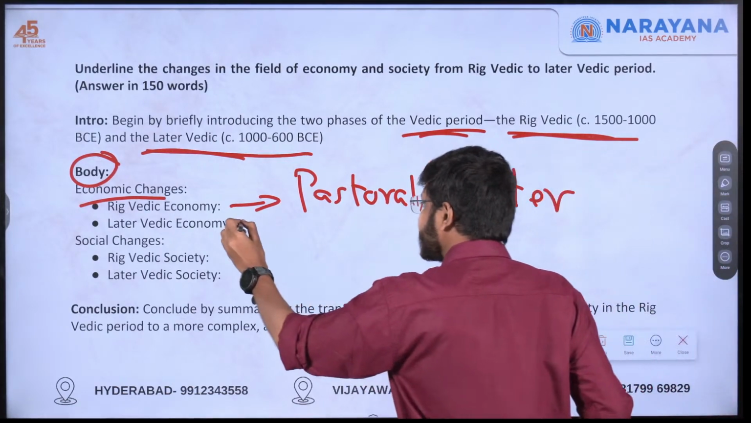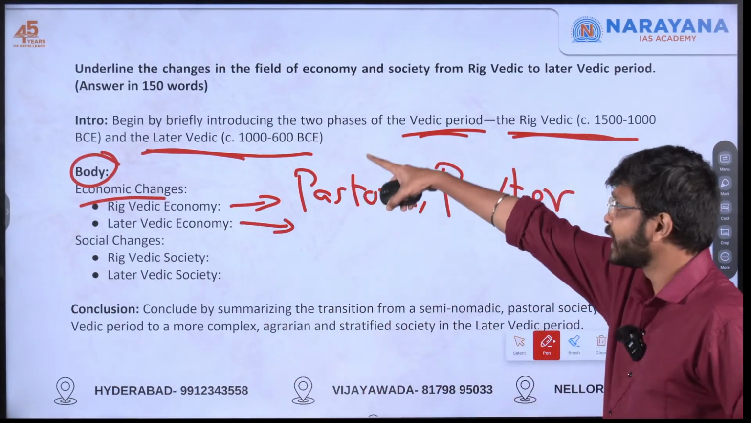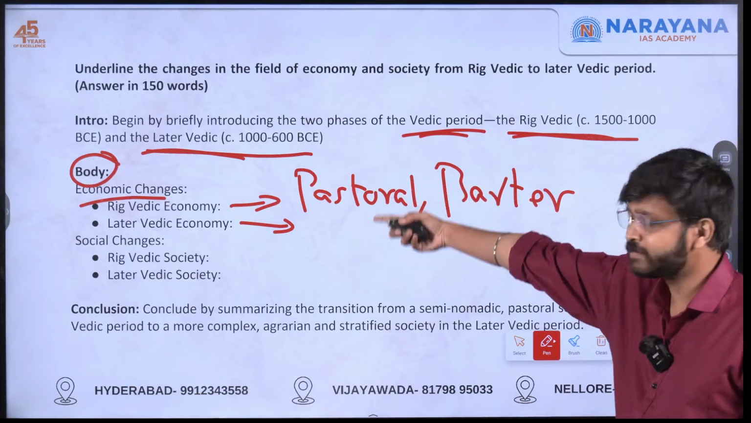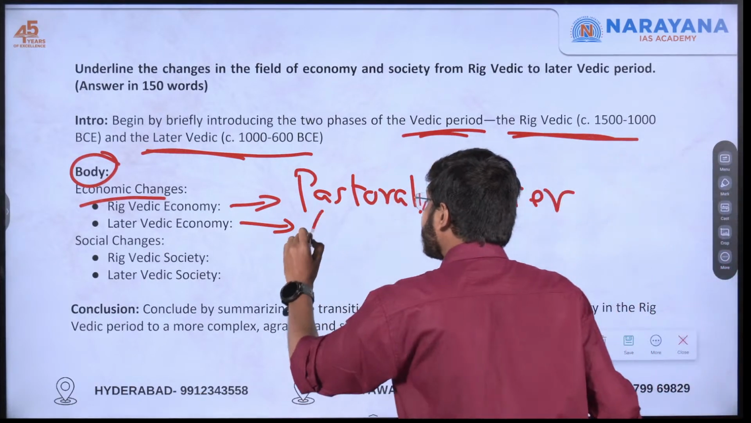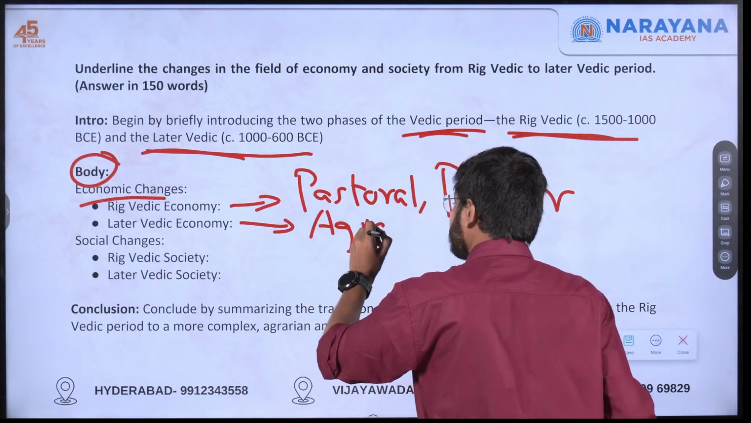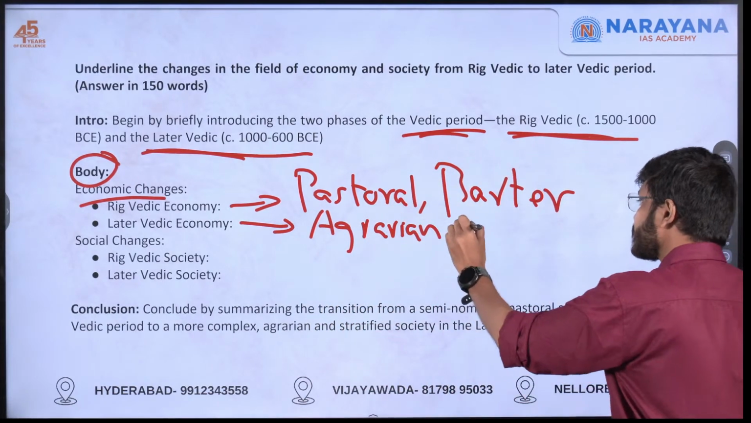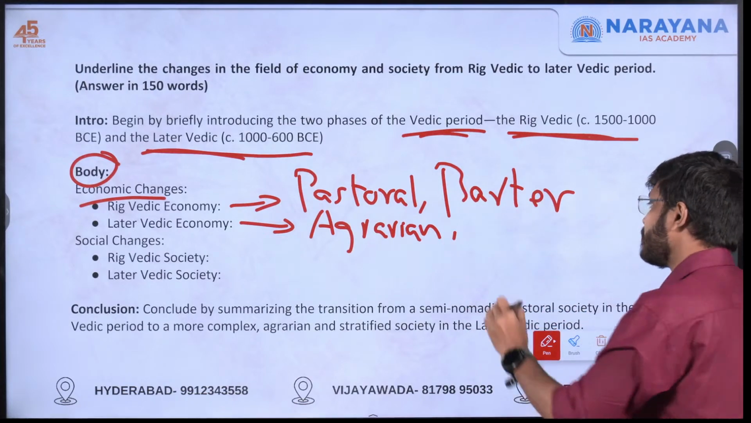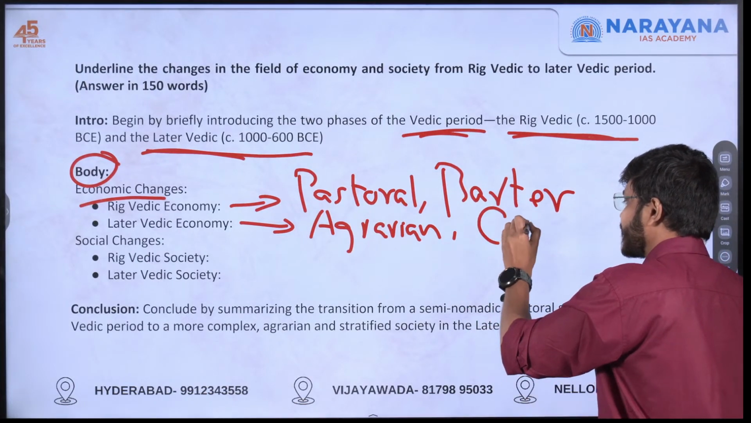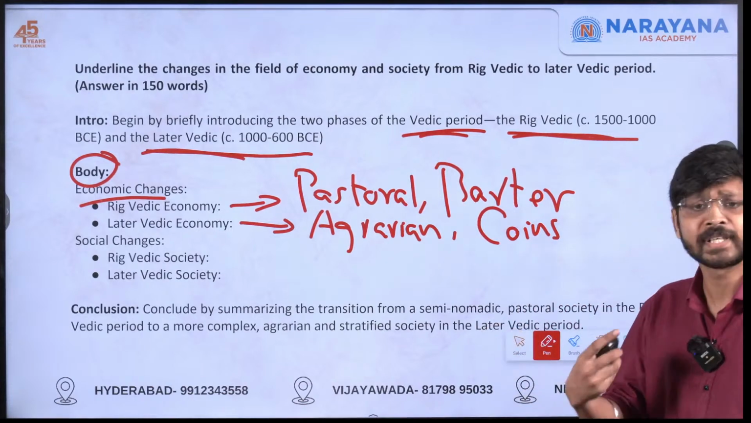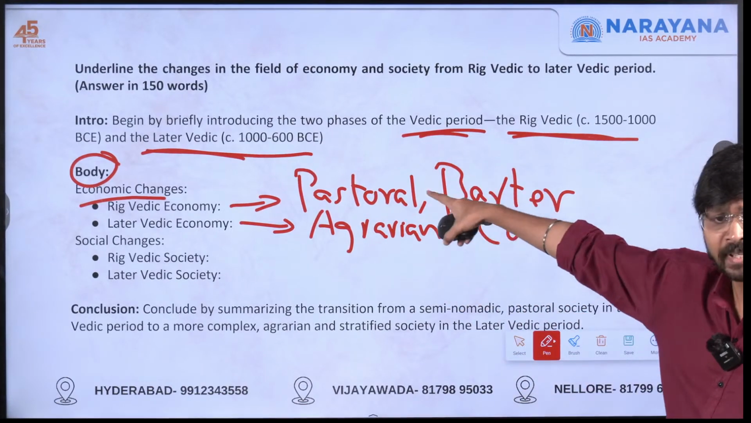And also later Vedic economy means you have to underline the changes. So there is actually a shift from the pastoral society to agrarian society. Okay, and also from the barter system, what happened, coins are also coming in the Mahajanapadas and all. You can see the coins are also coming. So based on this you can expand.